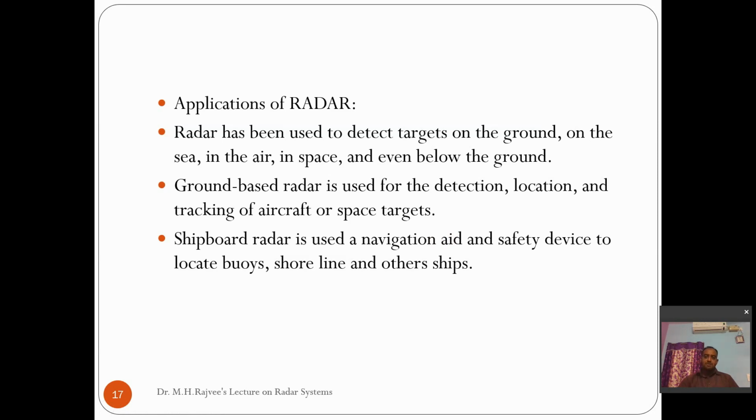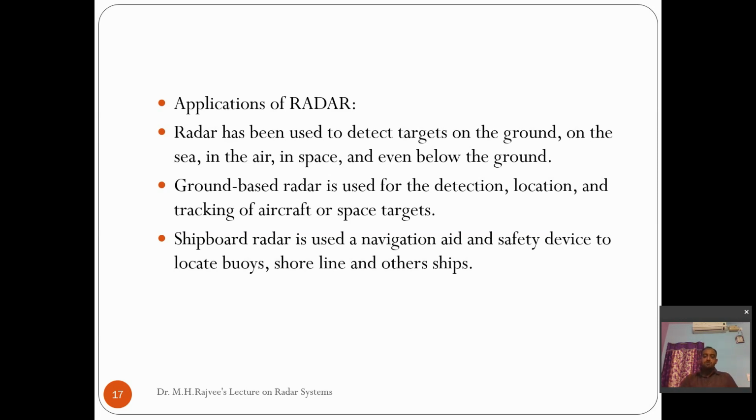Similarly, we can get the information below the ground using radar also. So radar doesn't have any boundaries. It can be used over the ground, in the sky, on the sea, and even in space also. Because radar generally uses electromagnetic signals, which don't have any boundaries to propagate. It can propagate in the air, on the sea, in space also. So these are the applications.